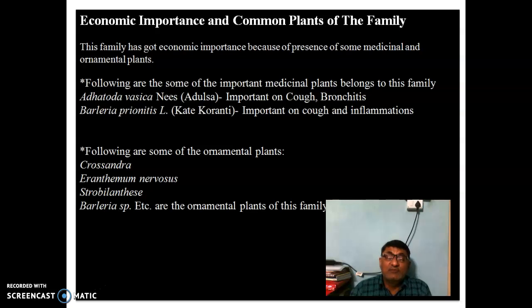Leaves are simple, opposite, decussate, petiolate. The stem may be hairy. Then we saw the floral diagram as well as the floral formula of this family, and we also saw the economic importance of this family. The plants useful as medicine are Adhatoda vasica and Barleria prionitis.